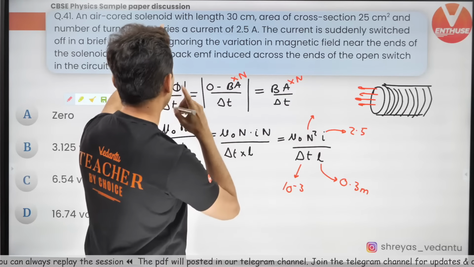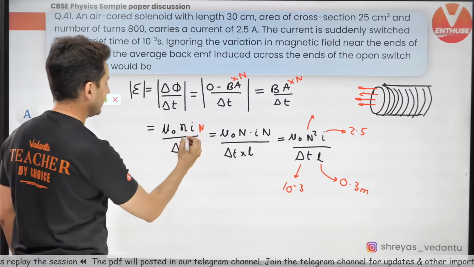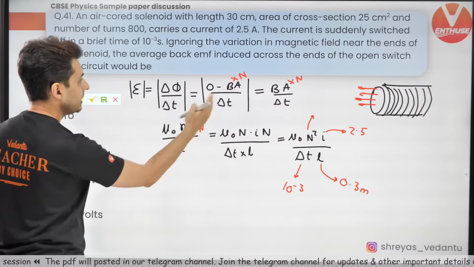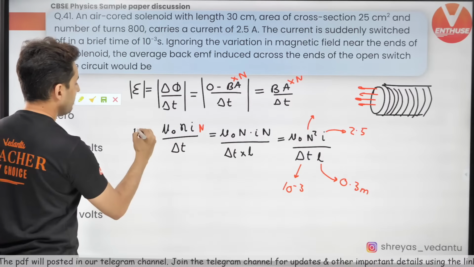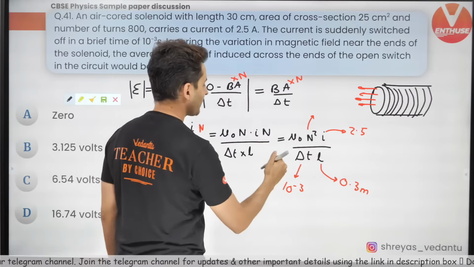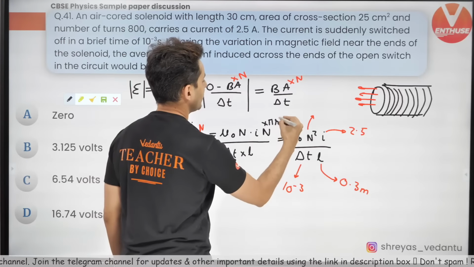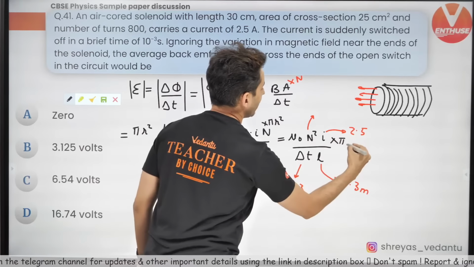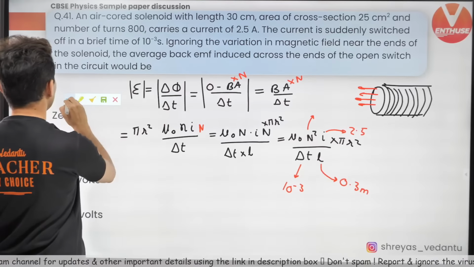I think we forgot to multiply by area. That was one thing which we should multiply by. So area, which was pi r square. Yes, we should also multiply by pi r square over here. So I'll just put pi r square over here into pi r square. Okay, now it is fine.